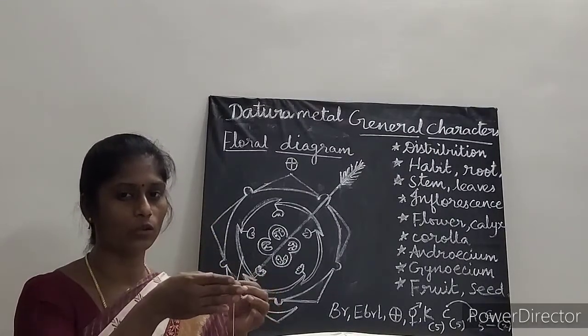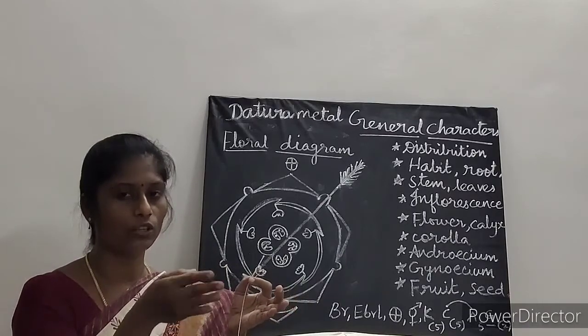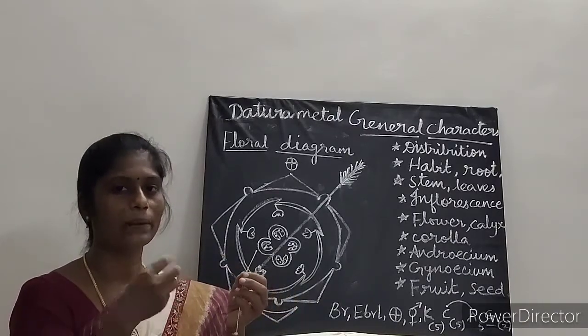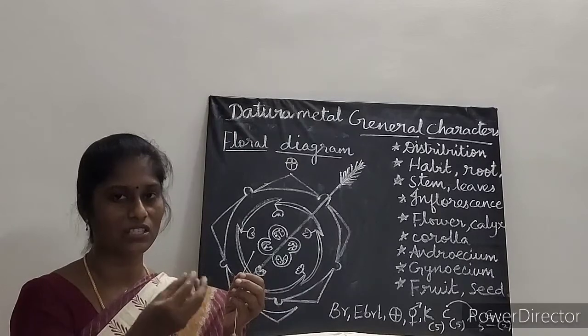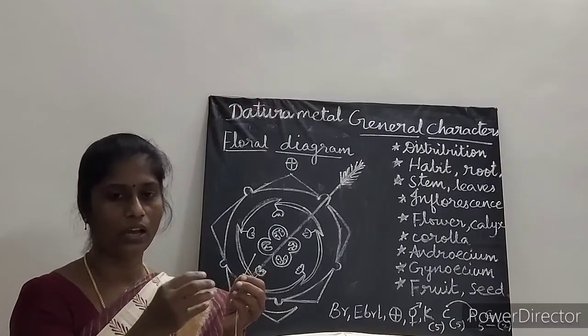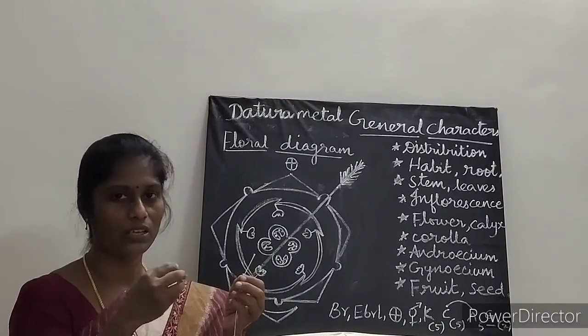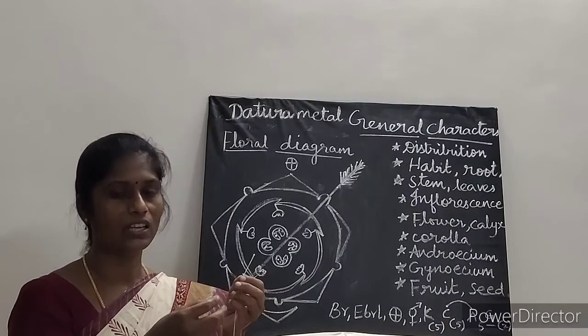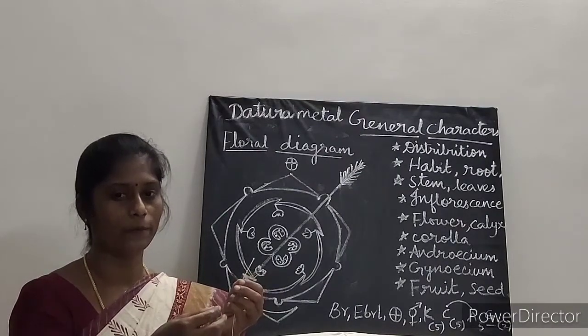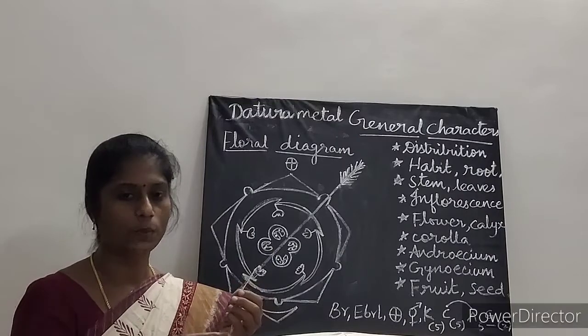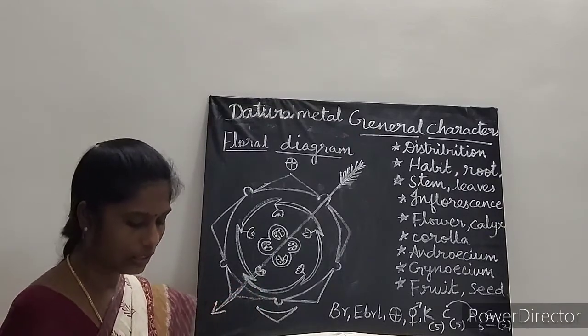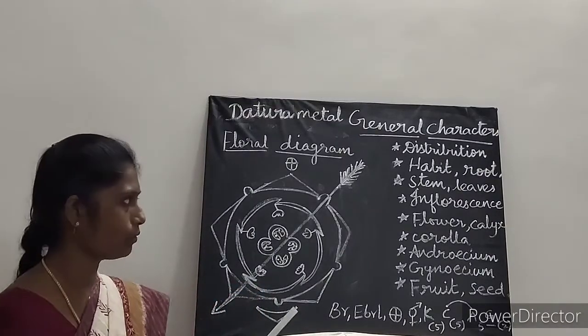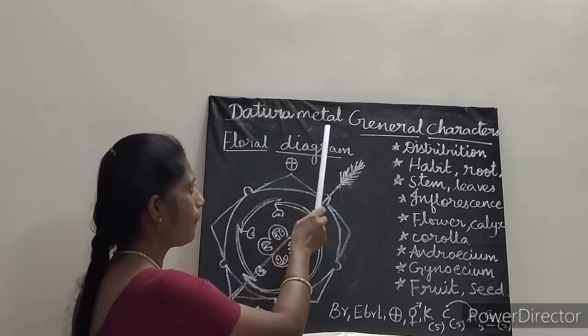Okay, on the apex part you can split the fruit into 4 valves with the persistent calyx. So calyx is present along with the fruit after fertilization as well as after maturity also. And the seed here it is endospermous. Okay, seed is endospermous. Now let us study the floral diagram and floral formula of this plant, Datura metel.